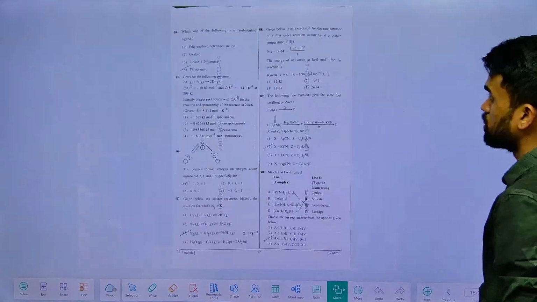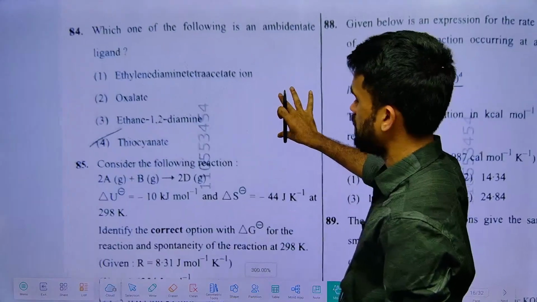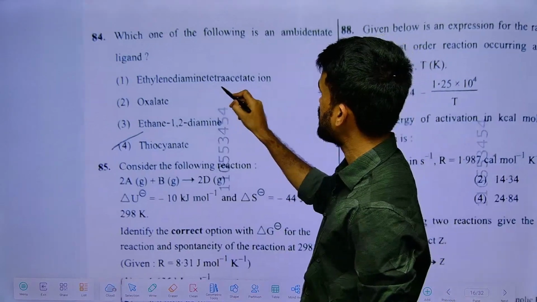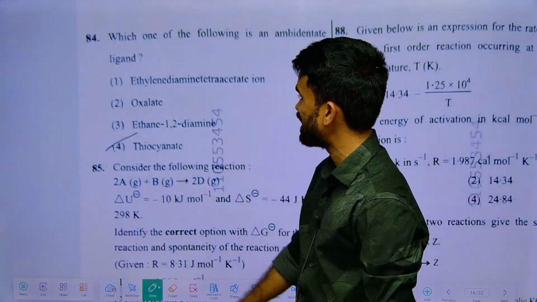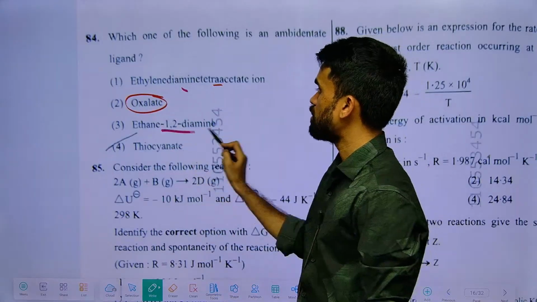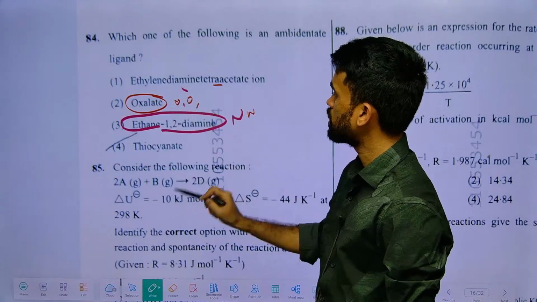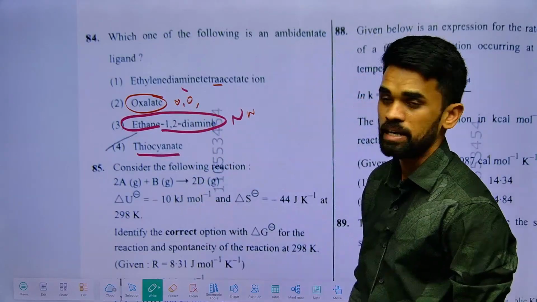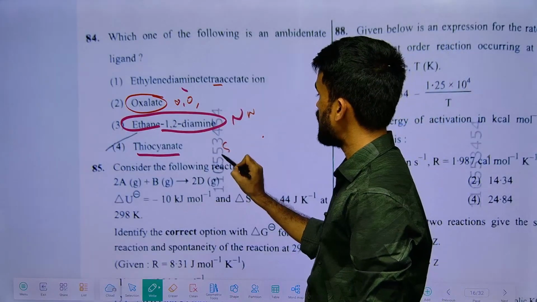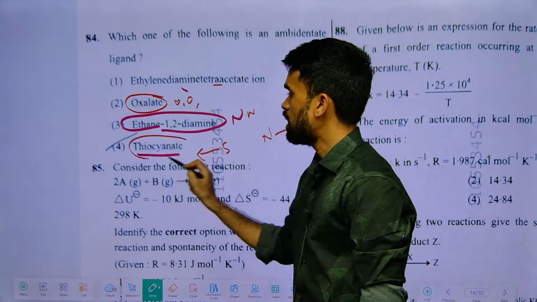Okay, next. Which of the following is an ambidentate ligand? Clearly discussed about ligands, classification of ligands. Ethylenediamine tetraacetate is a hexadentate ligand, polydentate. Oxalate is a bidentate ligand. Ethylenediamine is a neutral bidentate ligand with NN donor. This is an OO donor. And thiocyanate, SCN, is ambidentate. It can bind from sulfur or it can bind from nitrogen also. So I can say it is an ambidentate ligand.